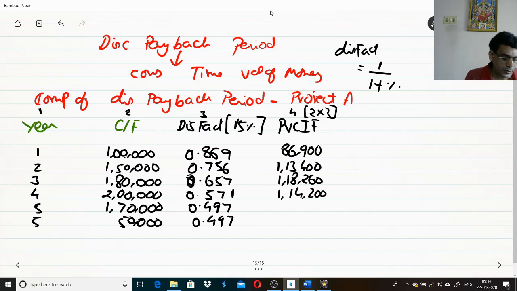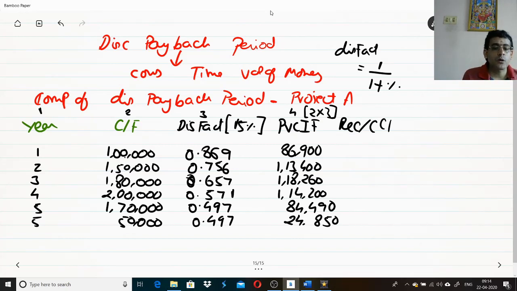Then 1 lakh 70,000 into 0.497, that is going to give you 84,490. Then 50,000 into 0.497, that is going to give you 24,850. That's what gives you the present value of cash inflow. Now the things remain the same. Add the column called recovery, or cumulated cash flow.